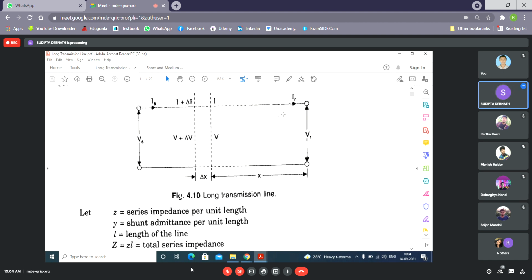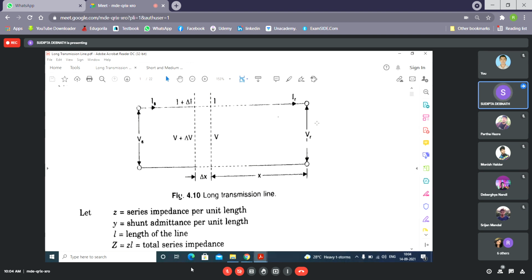This is the fundamental concept. The voltage waveform is composed of one incident wave and another reflected wave. The incident wave, as it goes from the sending end to the receiving end, is getting attenuated, it is decreasing.